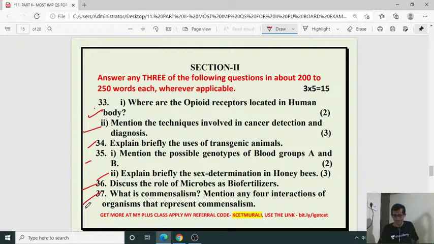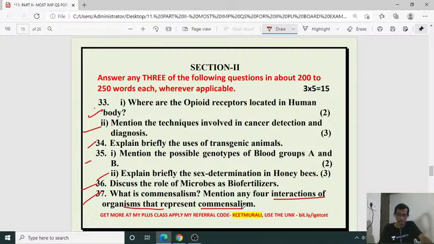What is commensalism? Under biotic interaction between organisms: commensalism, amensalism, mutualism, parasitism, predation, isn't it? In that, what is commensalism? This is the interaction in which one species benefits, the other is neither benefited nor harmed. Then mention any 4 interactions of organisms that represent commensalism.